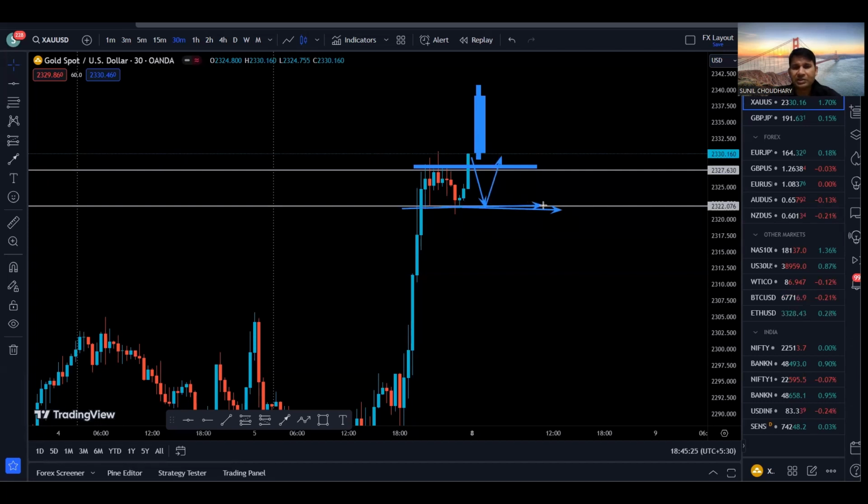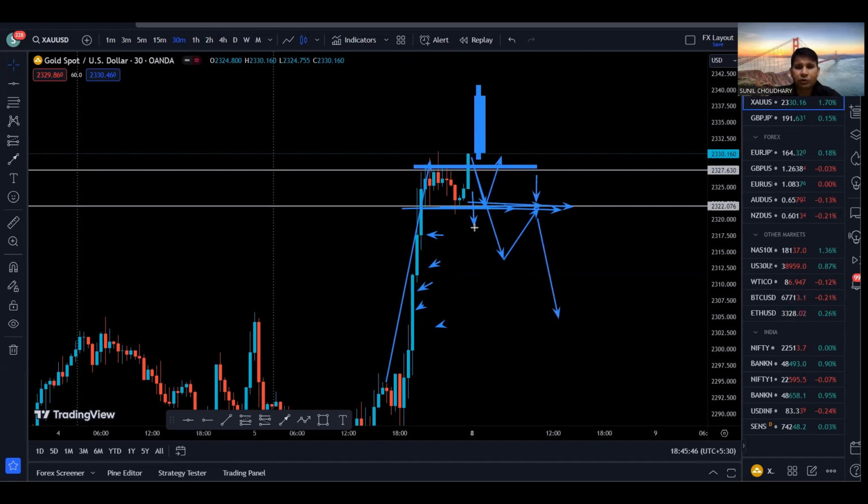But if we break this support, we have clean range on the left hand side. Also, we could see that we made this big move to the upside without any meaningful pullback. So if we break this support, basically create a new low, then we can wait for a pullback to this area and find some kind of shorting opportunity to come down.